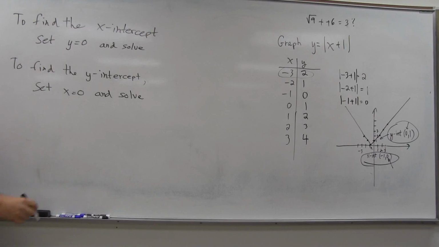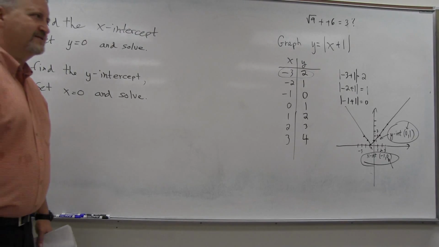So it's really a hopefully easy process to remember. To find whatever intercept, you just set the other one equal to 0.